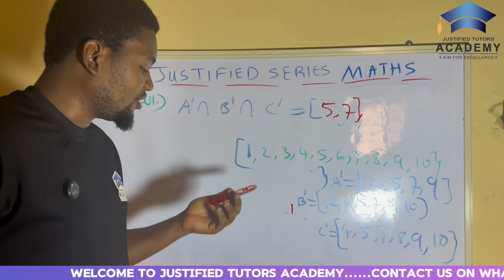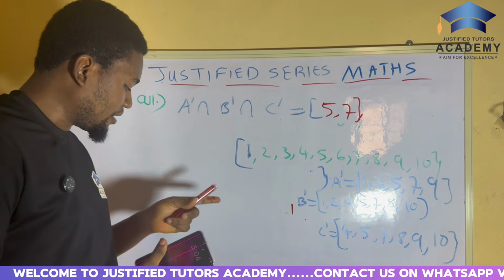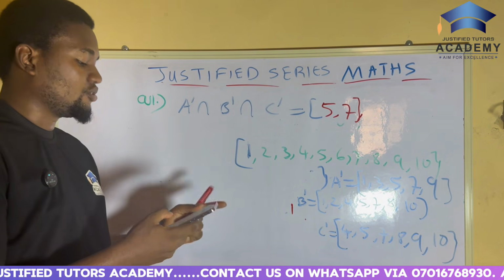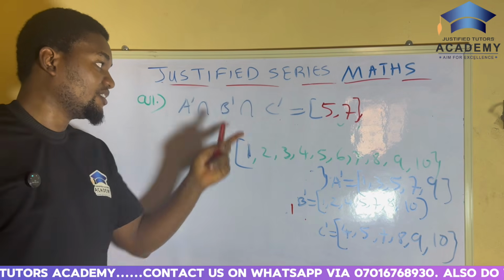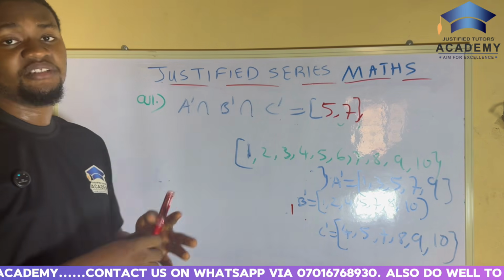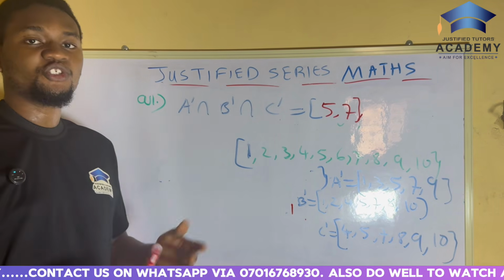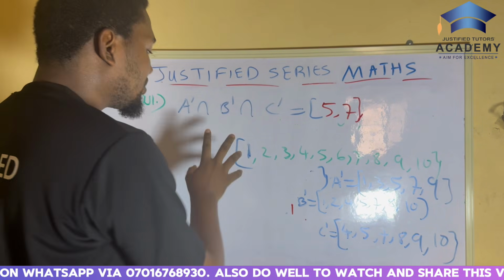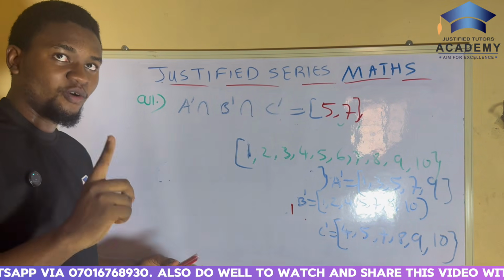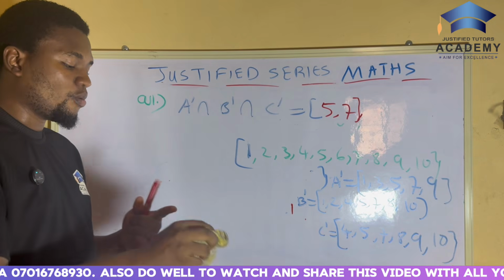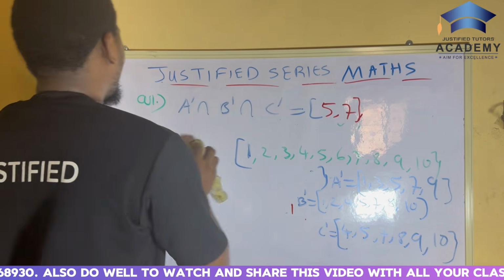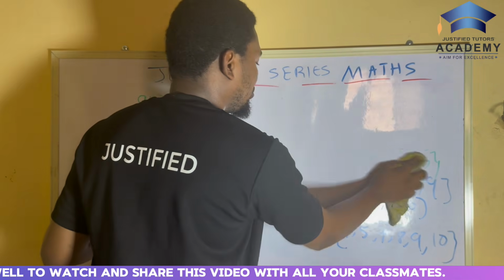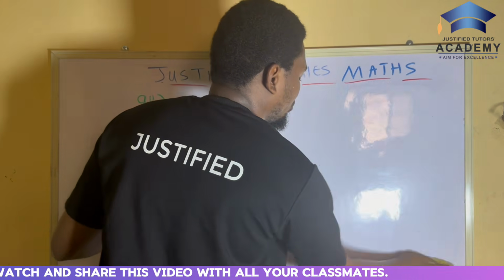And like this, you've earned your marks easily. Let me cross check. Yes, so the answer is correct: 5 and 7. This is the answer to question number 1. It's as simple as that. Once you can interpret the question, you are good to go. So this topic is sets. We've already done one topic, although we'll still be doing many questions on them. So write that down. That's question 1. Now let's move into question number 2.